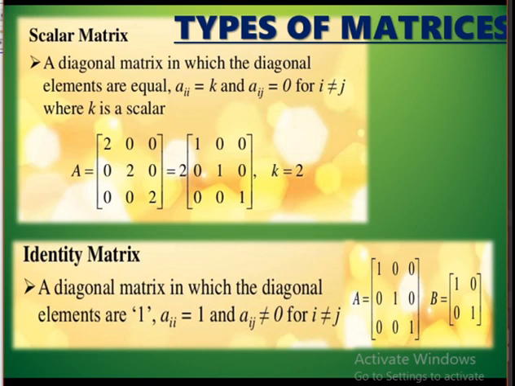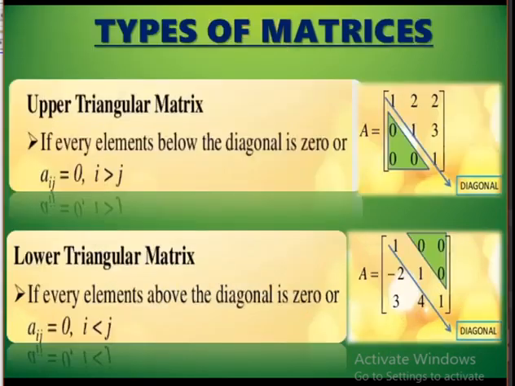And what is an identity matrix? A diagonal matrix in which the diagonal elements are 1 is called an identity matrix. The other name for identity matrix is unit matrix. So matrix A is a 3 by 3 matrix and matrix B is a 2 by 2 matrix.